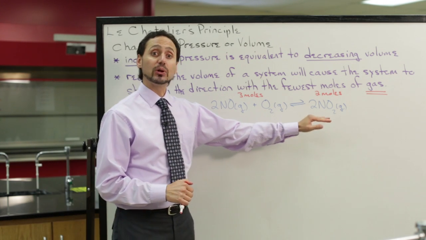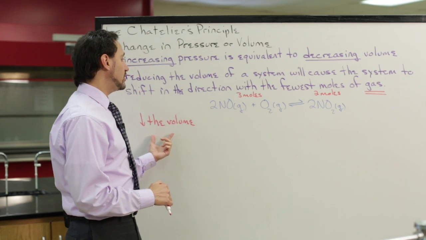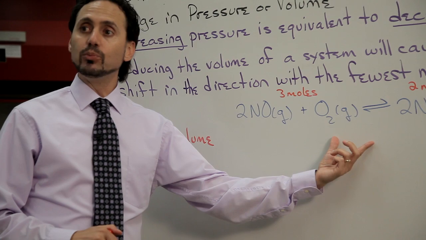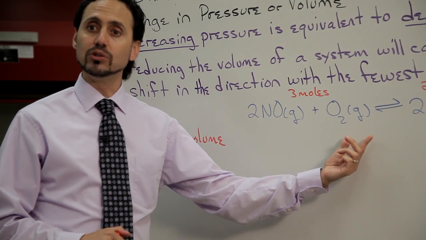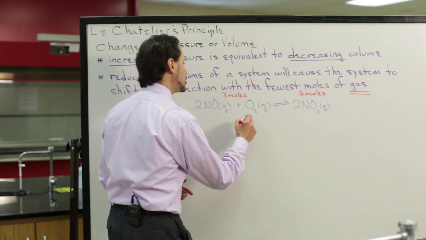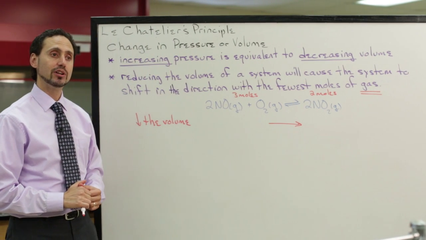So for this particular equilibrium system, if we decrease the volume, this equilibrium will shift in the direction with the fewest moles, which means it will shift to the product side, to the right.